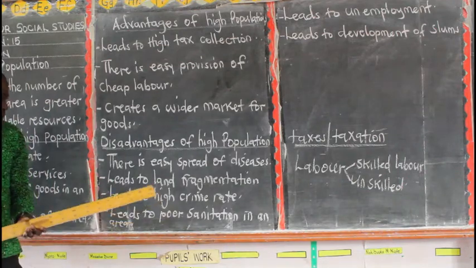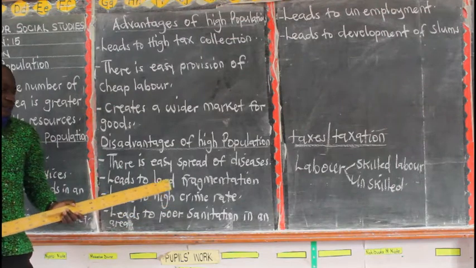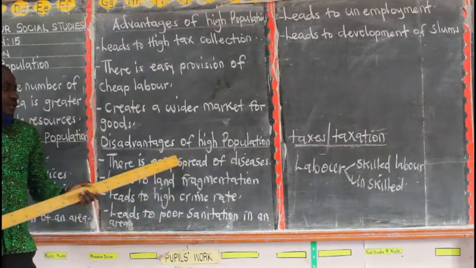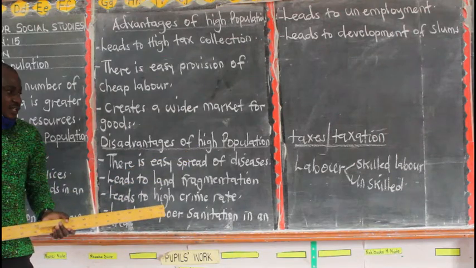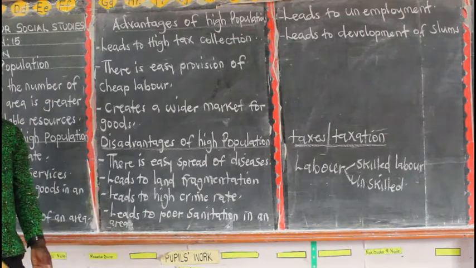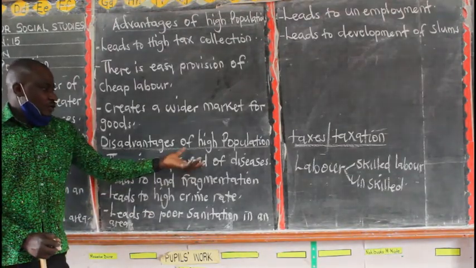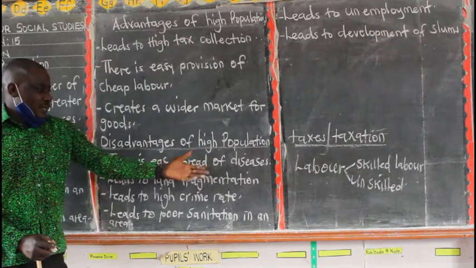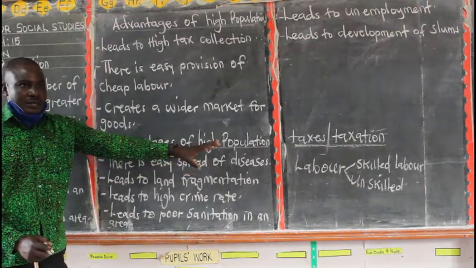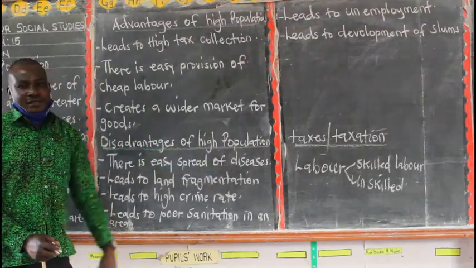The first one is easy spread of diseases. Look at places that have many people. In the case of disease outbreaks, many people will end up being affected. For example, we are talking of COVID-19, and one way of controlling it is that we are not supposed to be overcrowded, or we should not go and stay in areas where people are many.